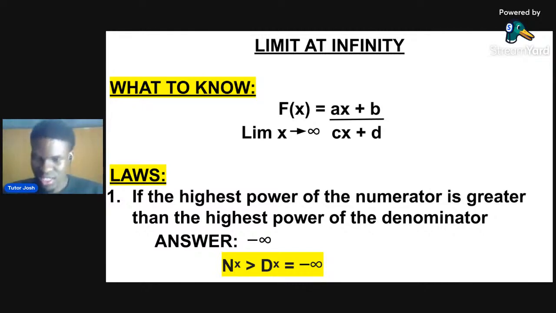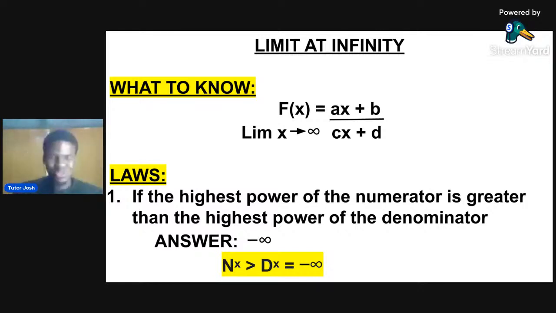All right, I can see Peter is following me. So that is the first law: if the power of s in the numerator is greater than the power of s in the denominator, your answer to that question is minus infinity. So this is what you should know.